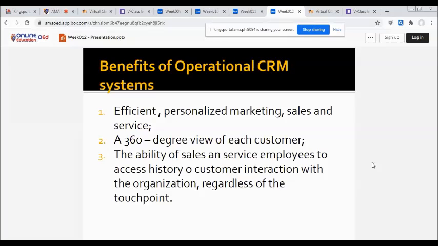So how about the benefits of operational CRM systems? First, it is efficient, personalized marketing, sales, and service. Second benefit, a 360-degree view of each customer. Third benefit, the ability of sales and service employees to access the history of customer interaction with the organization regardless of the touch point. Those are the three benefits of operational CRM systems.